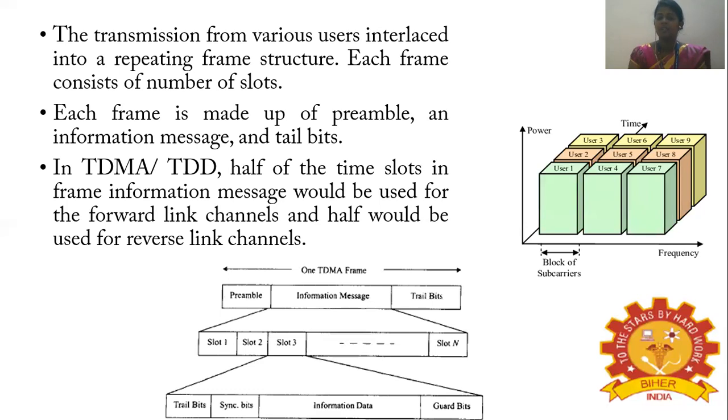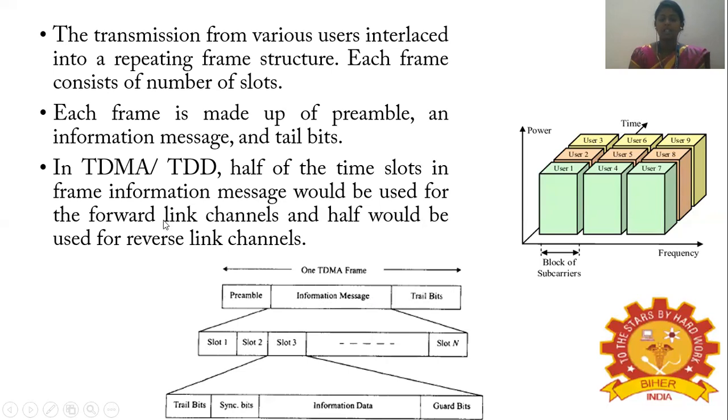The transmissions from various users are interlaced into a repeating frame structure. This is a frame in which there are a number of time slots. Each frame is made up of a preamble, an information message, and tail bits.